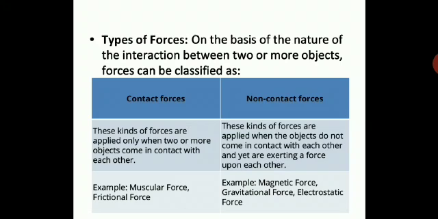And non-contact forces, here the objects do not come in contact with each other but yet they exert force. There are some forces existing in nature where the objects are not in contact, yet they exert forces on each other. Those kinds of forces are called non-contact forces. For example, here you have magnetic force, gravitational force, electrostatic force. Here the objects are not coming in contact, yet this non-contact force exists. We have already done this in detail, and we are going to have a revision of all these in our upcoming sessions.